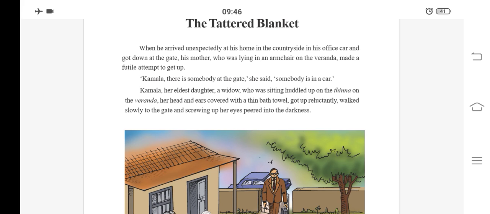Screwing up eyes means narrowing the eyes to look more carefully. And peeped means to look closely or carefully at someone. She was trying to see who had arrived near the gate.